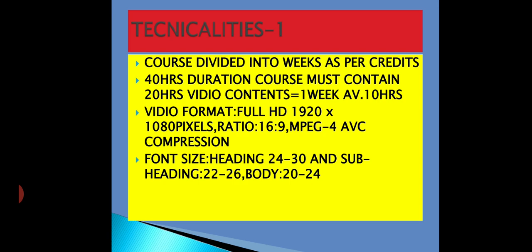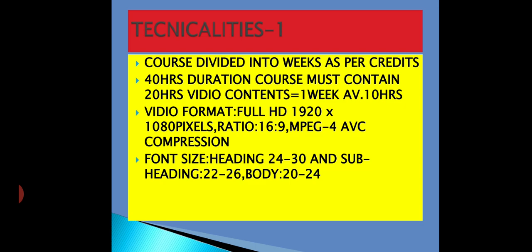So suppose there is a 4 credit course with duration 12 weeks, or we can say a 40 hours course, the course must contain video contents up to 20 hours, that is at least 20 hours video contents for the 40-hour duration course.